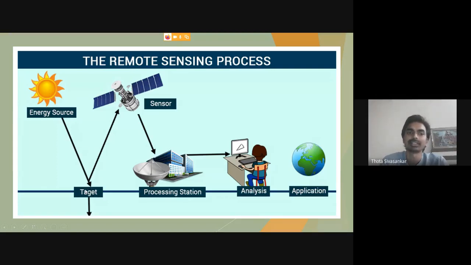This interacted radiation will be recorded by the sensors onboard a satellite or an airborne aeroplane, where the information is collected. Once collected, it will be sent back to the ground station for further processing through image analysis. Here our image processing expertise is required, and after the image processing is done, these images can be used for various applications.